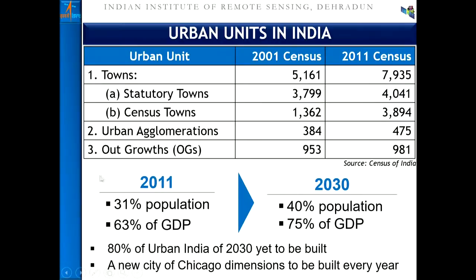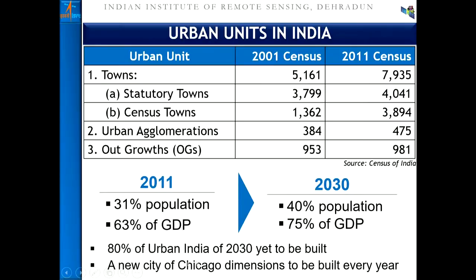But otherwise, if you look at the previous census, that is 2011, we had 31.18% of the total population as urban, and they were contributing nearly 63% to GDP. But in the decades to come, it is going to rise. Already it is projected that the urban population has gone to nearly 35% and is going to rise further by 2030 to 40% and contribute nearly 75% of the GDP.